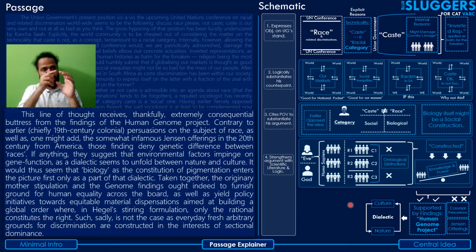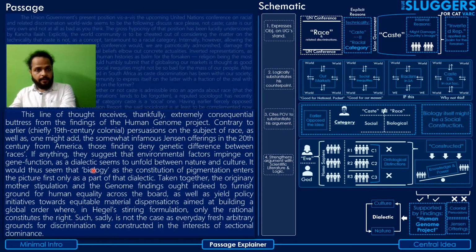Culture affects the way the biology of the individual changes, and the biology of the individual changes the culture around him, and then again that changes the individual, and that changes the culture. So it's almost like a dialectic taking place between nature and culture, and as an output of which the individual, the people, evolve, right? So that's what he means to say here.